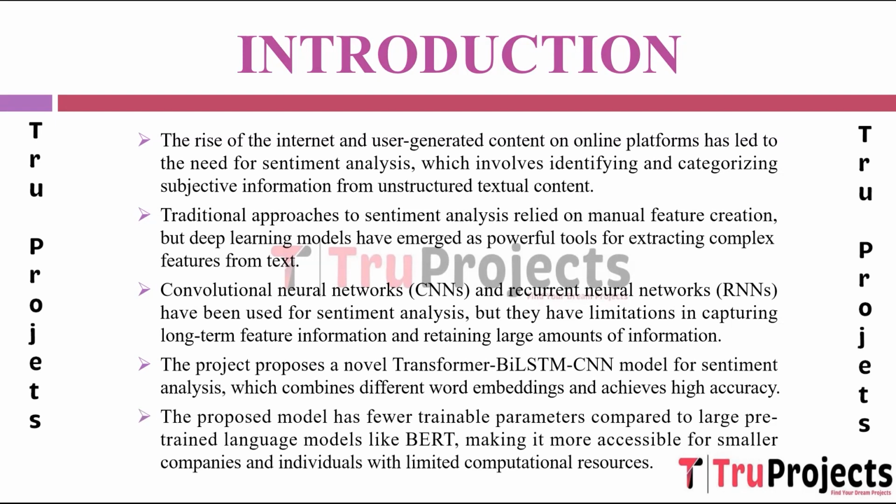This model claims high accuracy in sentiment analysis while having fewer trainable parameters compared to large pre-trained language models like BERT. This reduction in parameters potentially makes it more feasible for smaller companies or individuals with limited computational resources to utilize this model effectively without needing extensive computational power.